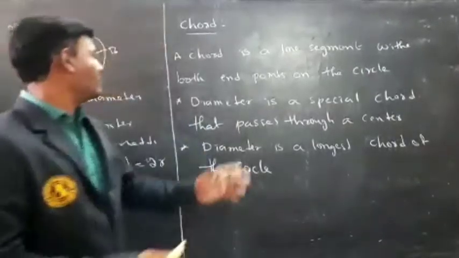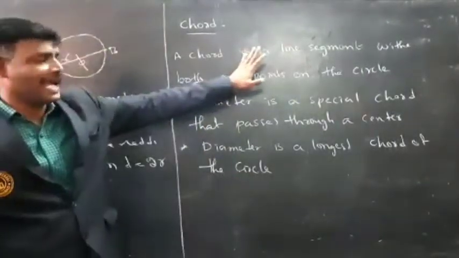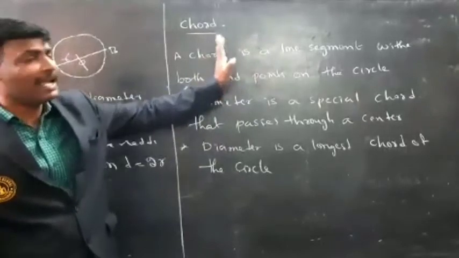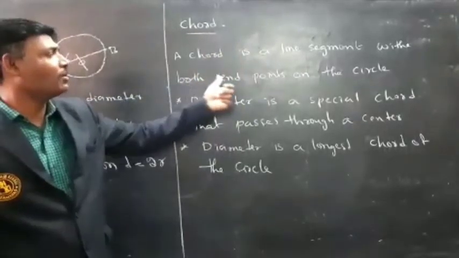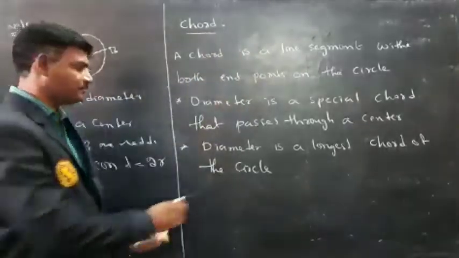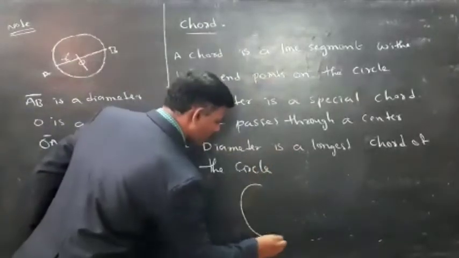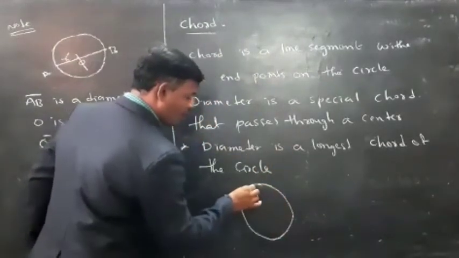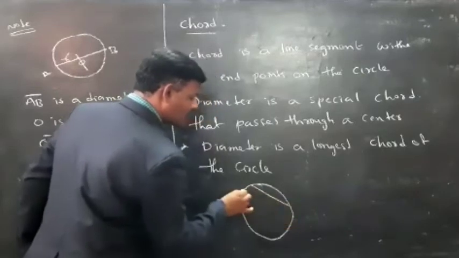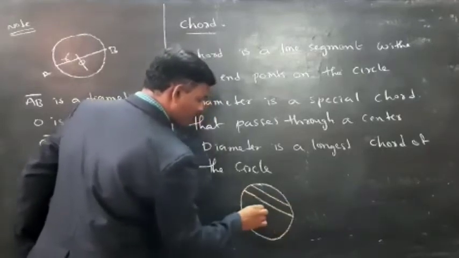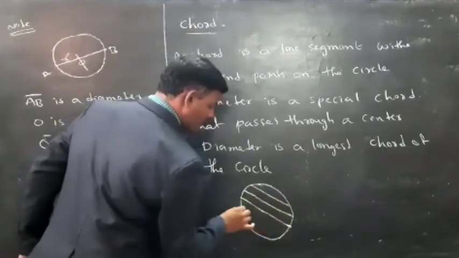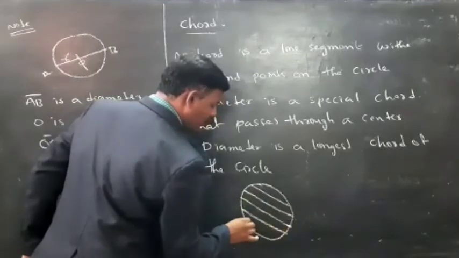Next, chord. A chord is a line segment with both end points on the circle. So, if you join any two points on the circle, that line is called a chord.